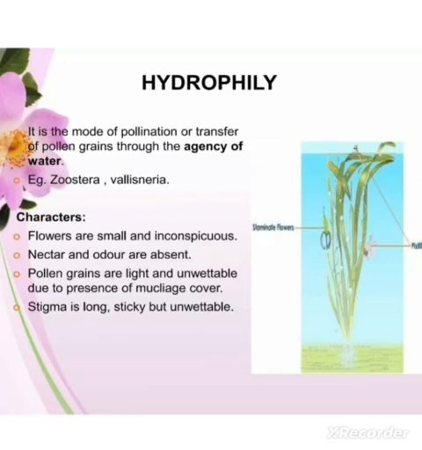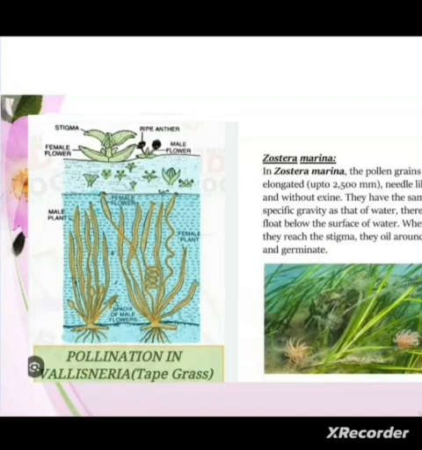And we know that aquatic plants, their leaves and all, have this mucilaginous covering. Now, as far as this type of pollination is concerned, we have different types of plants, like Vallisneria and Hydrilla. These are freshwater plants. Some are sea grasses. This is the marine plant.